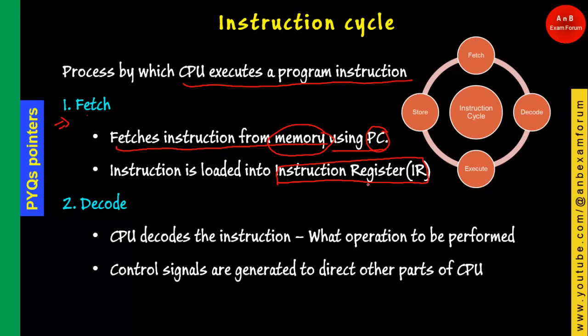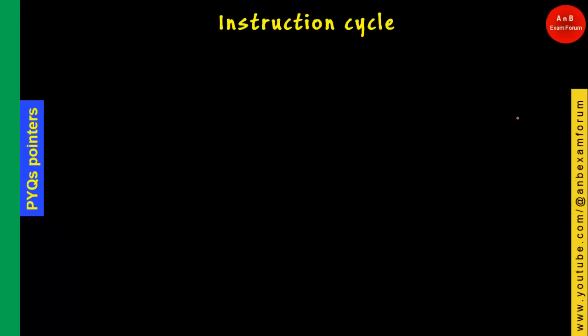Once the instruction is there, you need to decode it to determine what operation needs to be performed. This process is called decode. The instruction stored in the instruction register is decoded to determine what operation needs to be performed, and based on that, control signals are generated, which direct the other parts of the CPU. So we have seen fetch and decode.